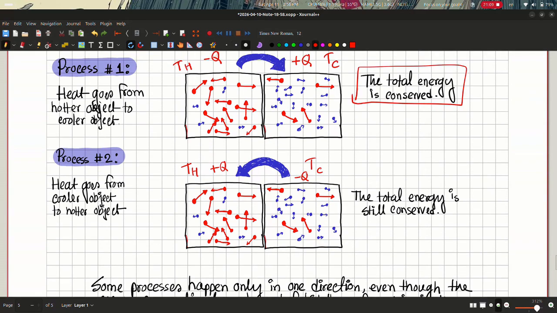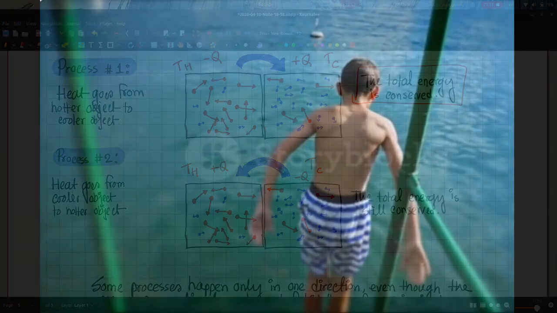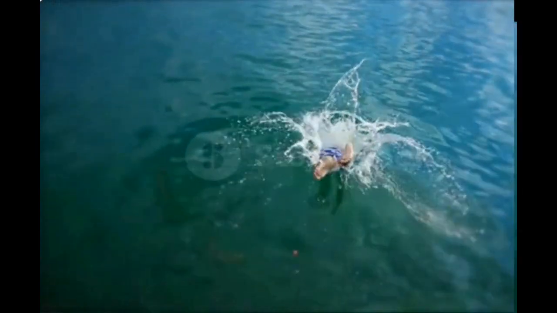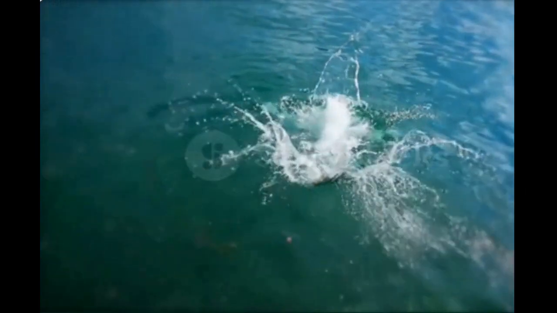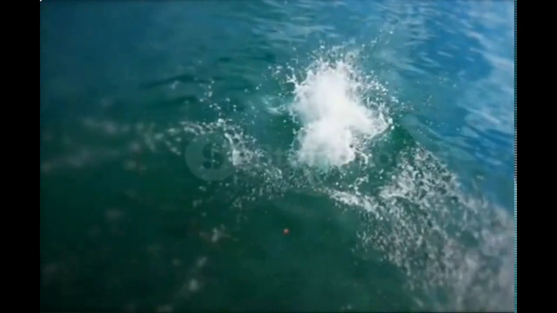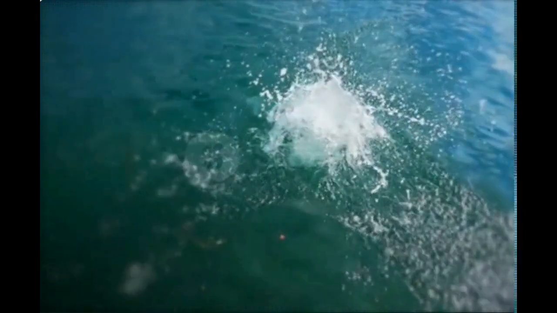Imagine a picture like this. Suppose you jump off a boat and you have some kinetic energy. When you drop on the water, your energy gets transferred to the water molecules that splash everywhere, transforming your energy into sound and motion and all forms of energy, right?